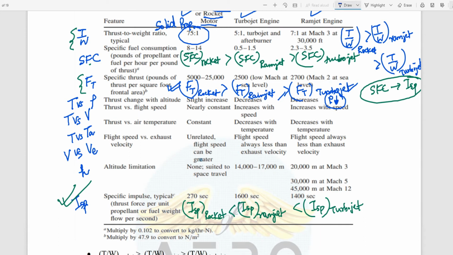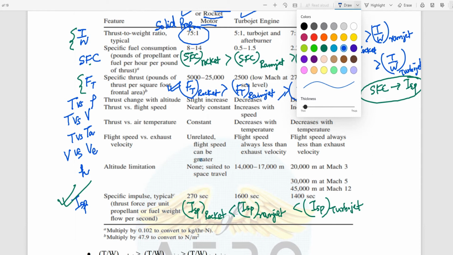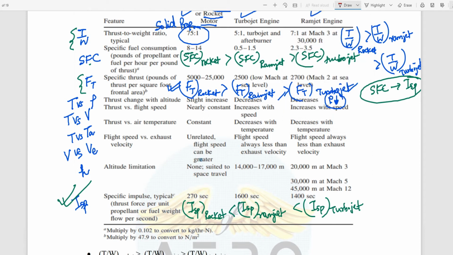I'm changing the colors so that you do not get confused. That's why I'm changing the colors. Okay. Now next we will see thrust versus the flight speed. Let's consider VA as the flight speed. Now how does this depend?